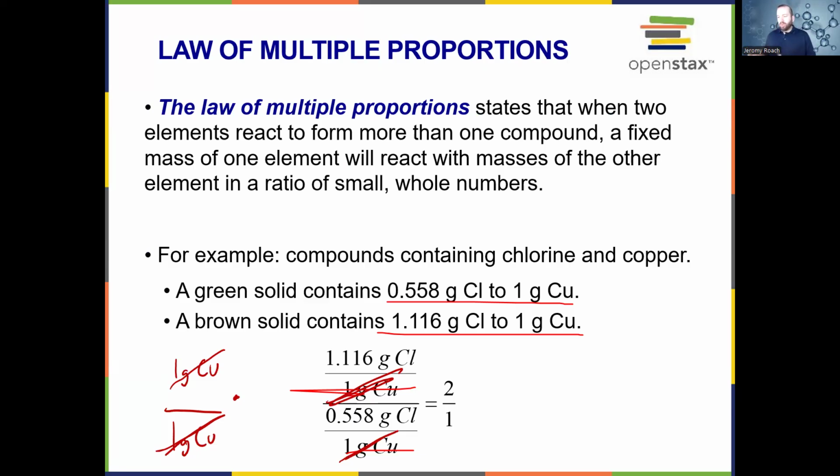So now we just have chlorine to chlorine: 1.116 grams of chlorine for every 0.558 grams of chlorine. That's a 2-to-1 ratio.